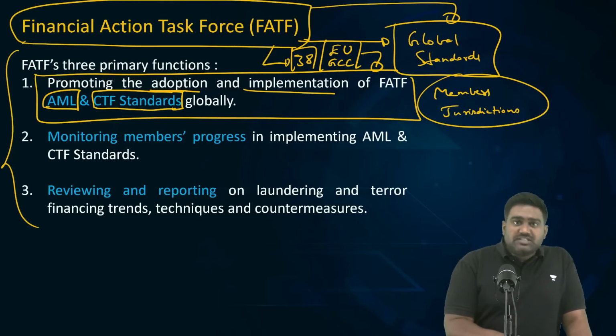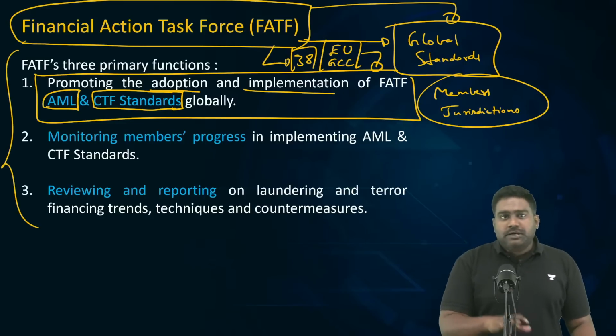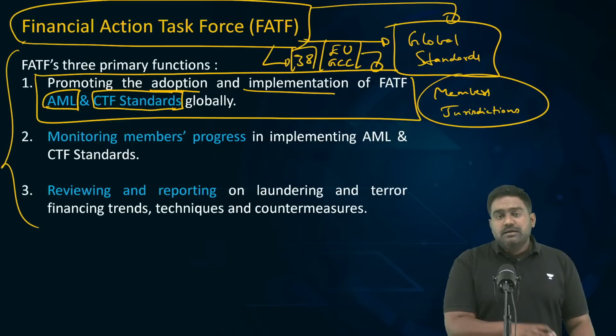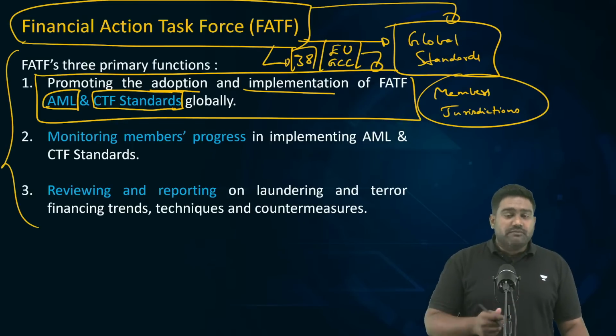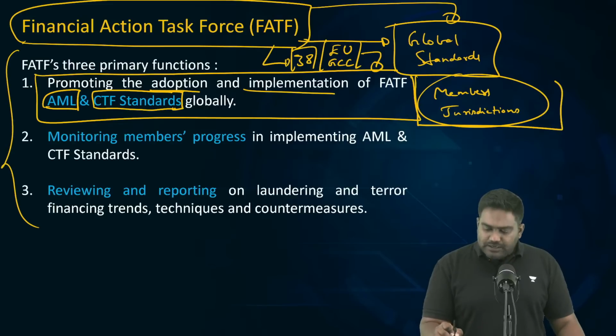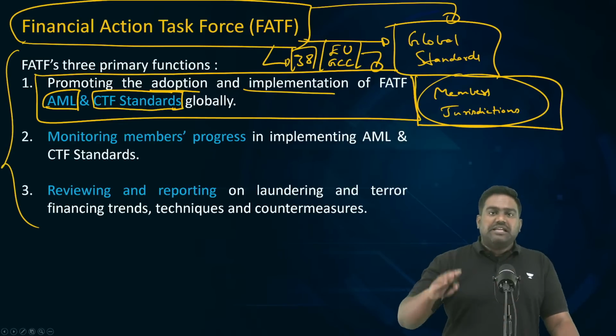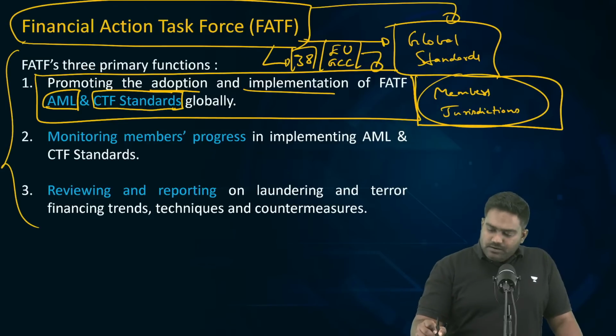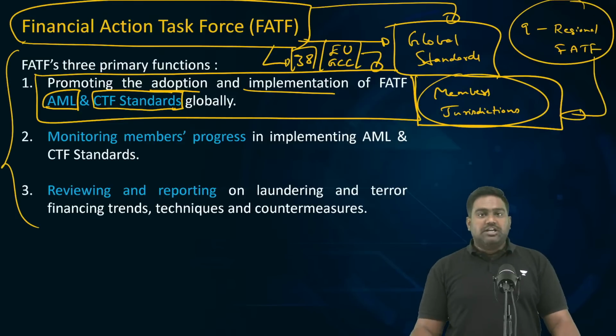So not only the members are obligated to implement, adopt, and execute these standards to counter money laundering and terror financing, even every jurisdiction, even if a country is not a member of FATF, they will be bound by FATF standards as there are regional FATF styled bodies. Around the world, there are 9 regional FATF styled bodies that provide for the implementation of these standards.